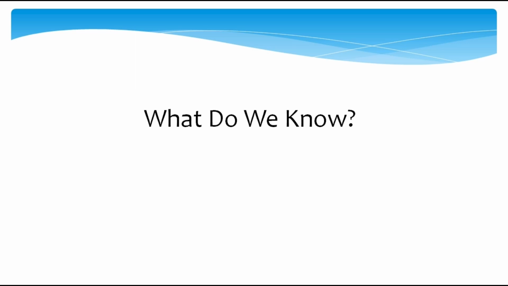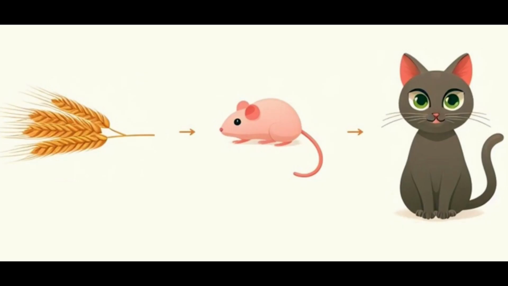Exactly. A food chain shows the relationship between living things as food sources for one another. Now, let's visualize this concept. Here, the wheat is a food source for the mouse, and then the mouse becomes the food source for the cat. Does that make sense? Yeah, it's like a cycle of eating.